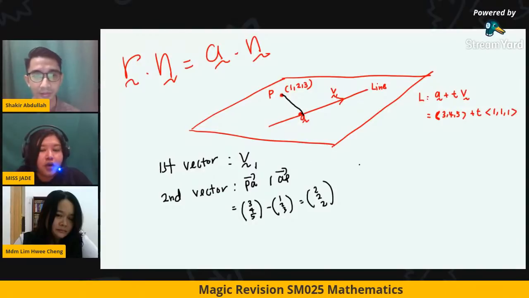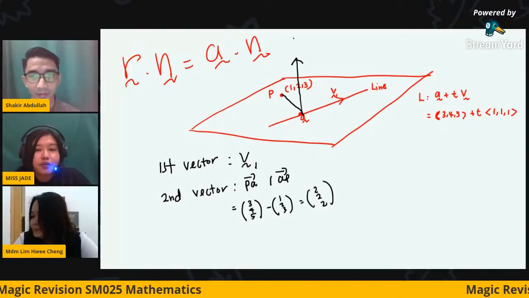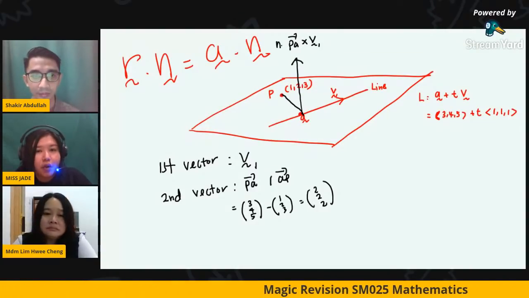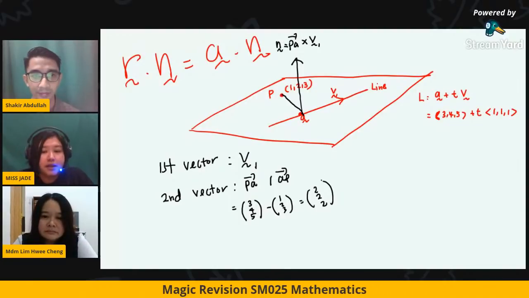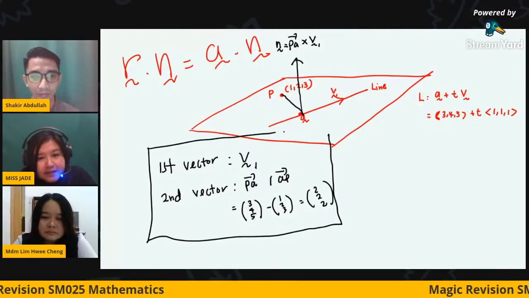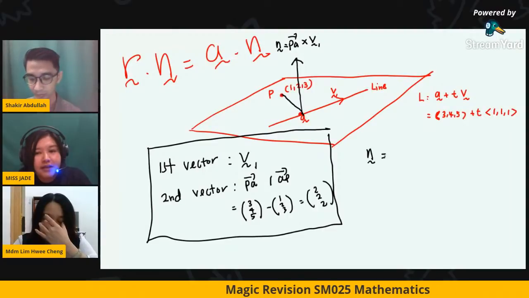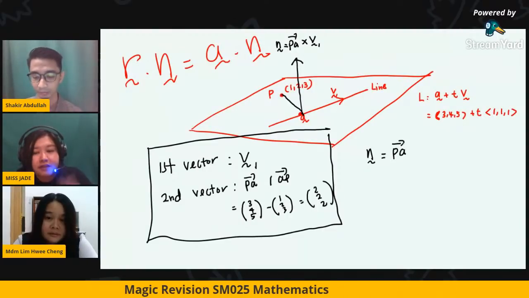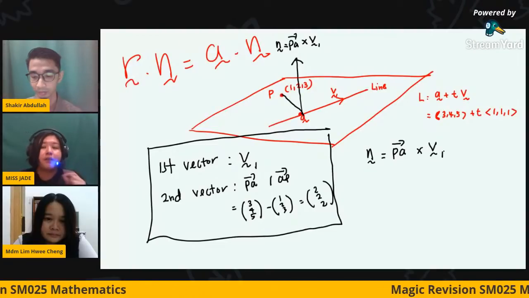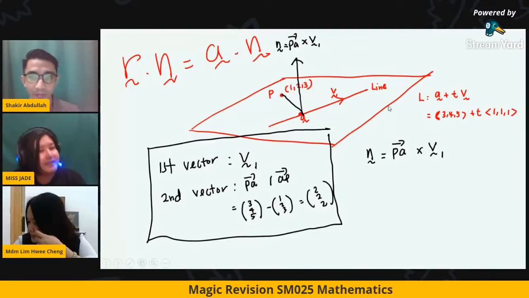So this will become your second vector. Therefore your normal vector, the perpendicular vector, is the cross product PA cross v1. Did you get it? In finding the perpendicular vector, you need two vectors on the plane. So the normal vector comes from the vector between the two points on the plane and the existing direction vector from the straight line. And then after that, just apply r dot n. That's it.